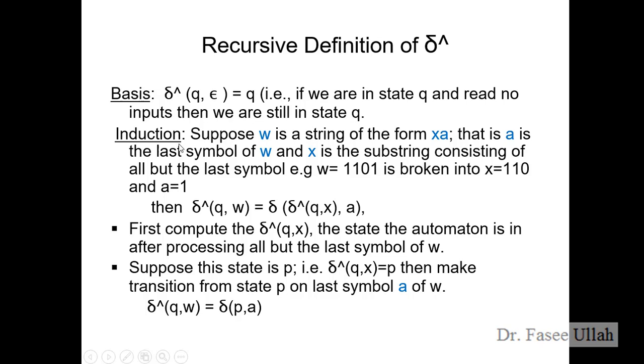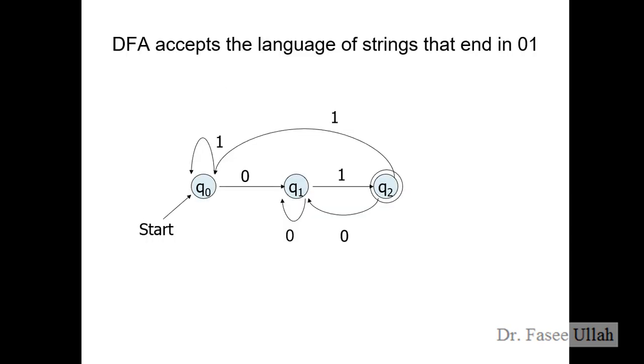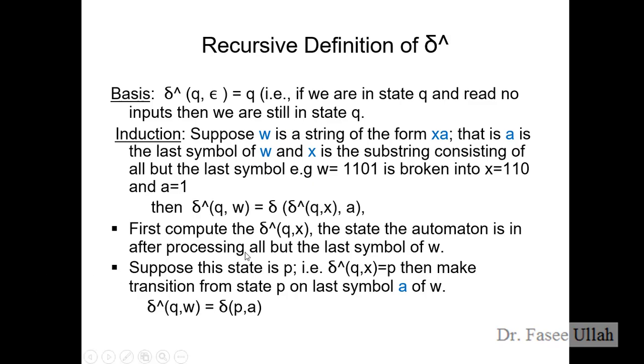So induction is very important. We need just an assumption, like we studied in the previous lecture on the recursive language definition. So this is the same thing. So for induction, suppose W is of the form XA, right? They say W is equal to XA, a more generic form.